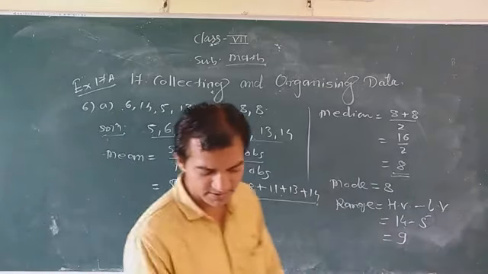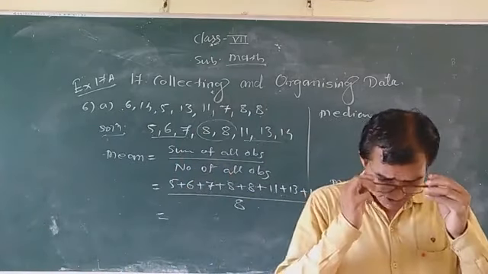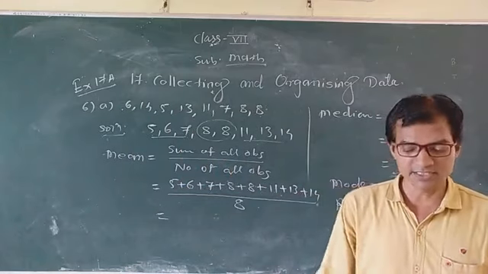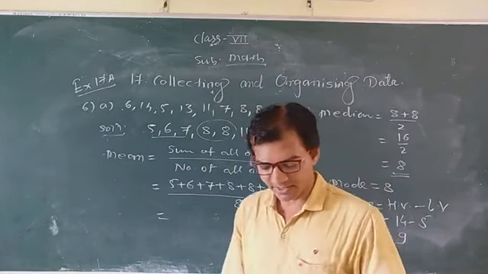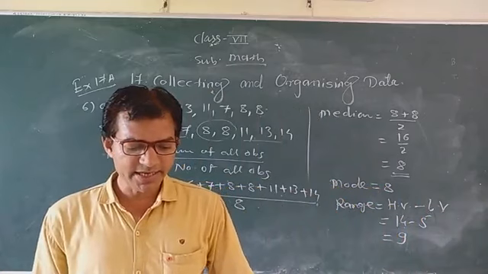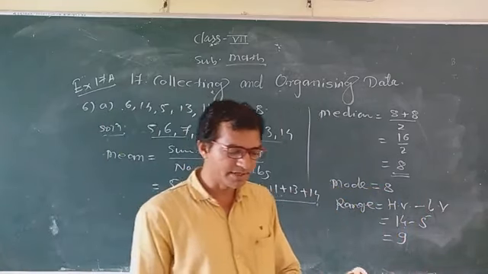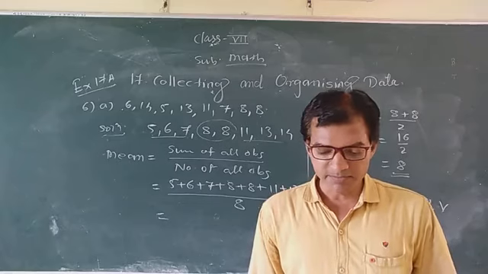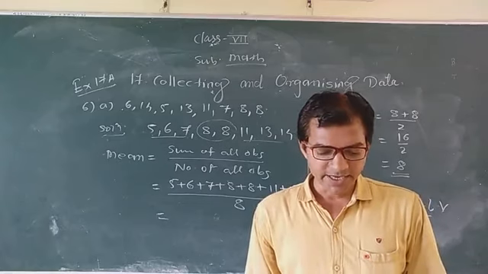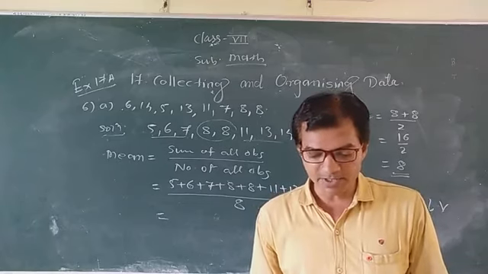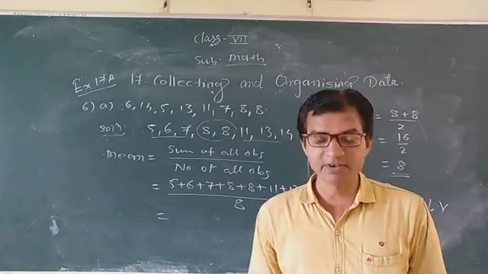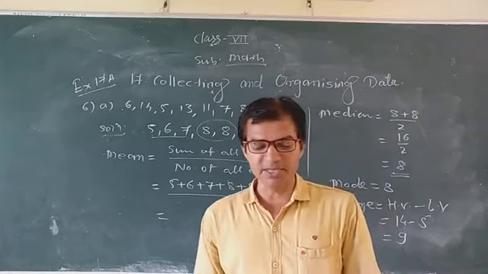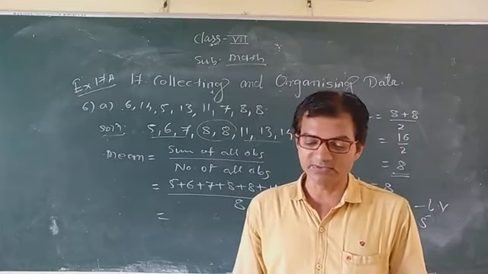Now the next question, that is question number 7. See here. There are 8 people traveling in a lift. Their weights are given in the table below. Anu's weight is 75 kg, Bindu's weight is 53 kg. Like this the weights are given.